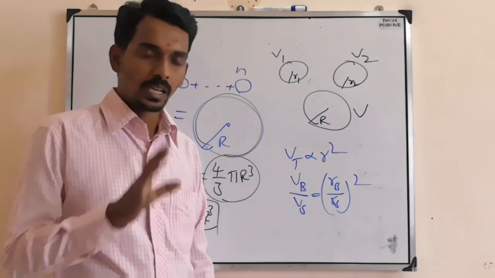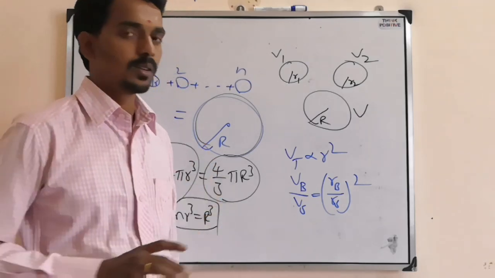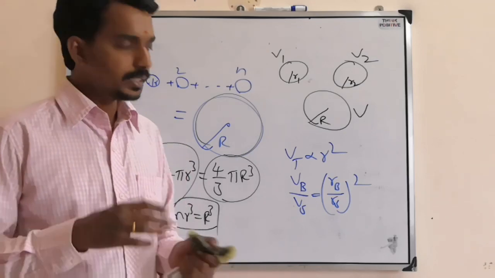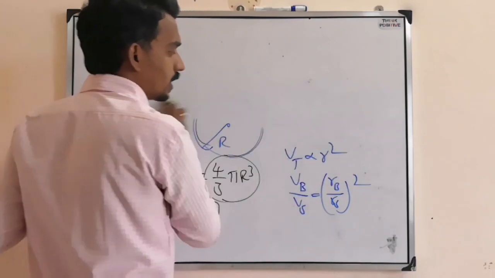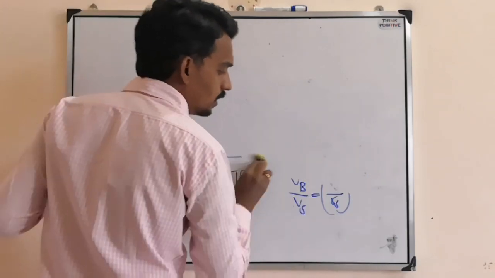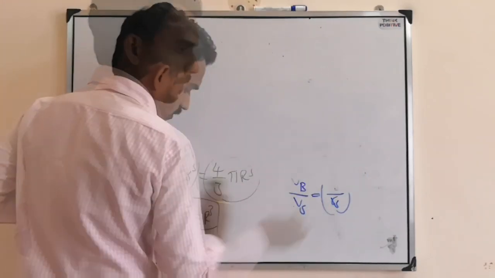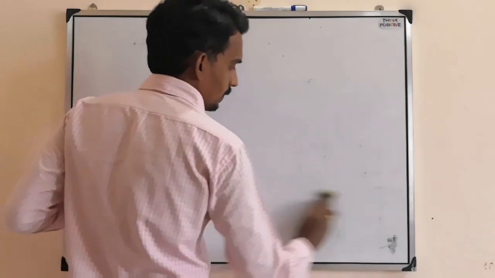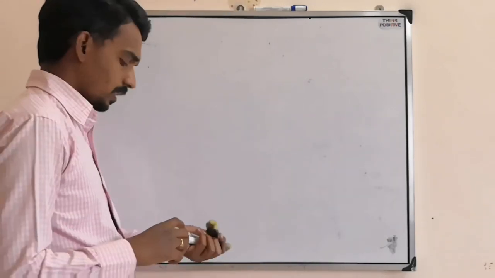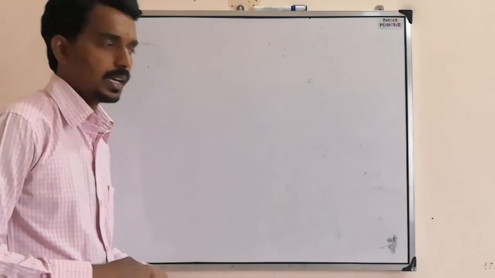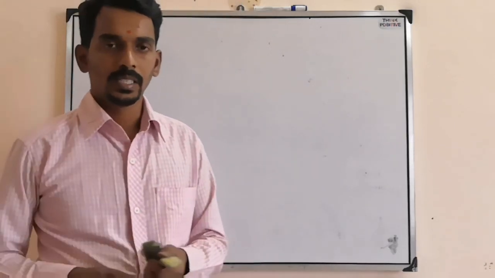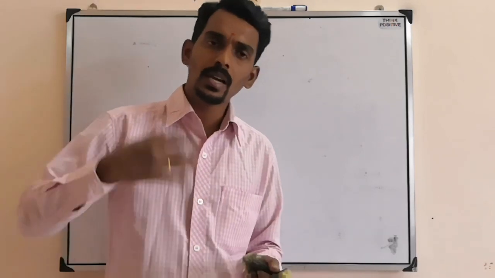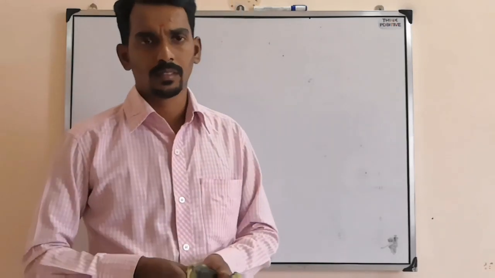So these are the main things you have to focus on related to viscosity. Now comes the final one, surface tension. Let us try to understand what kind of questions will come. Surface tension. The name itself is saying that the surface of a liquid is under tension. It is not actually under tension, it behaves like it is under some tension.